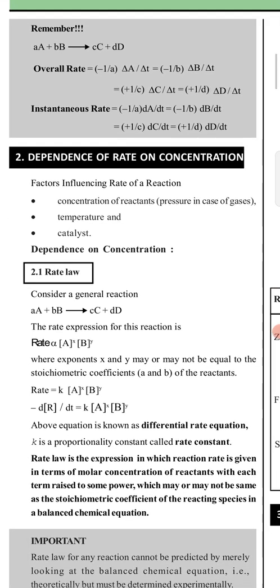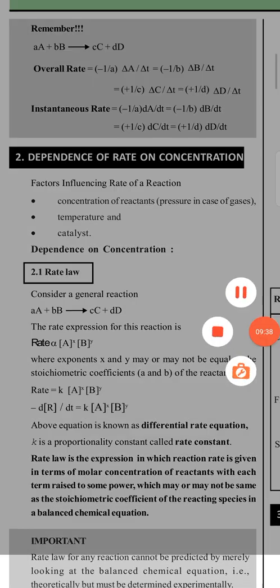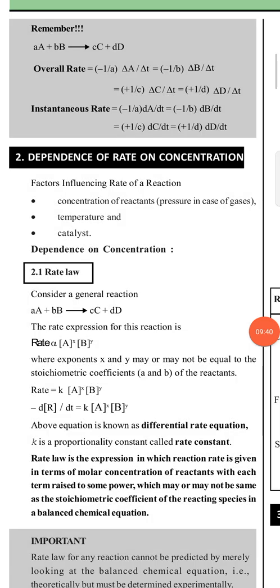Now we are coming to our next point, the dependence of the rate of the reaction. The rate of the reaction can depend on the concentration, which we can see over here. The factors influencing the rate of reaction are the concentration of the reactants, temperature and catalyst.